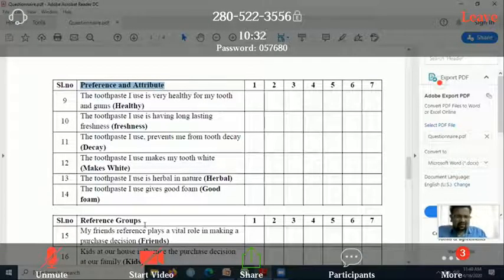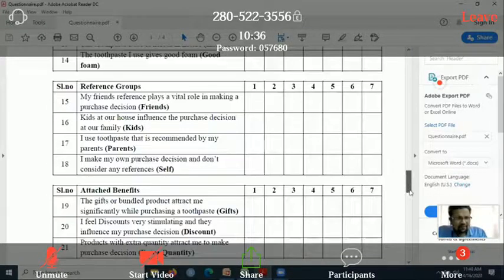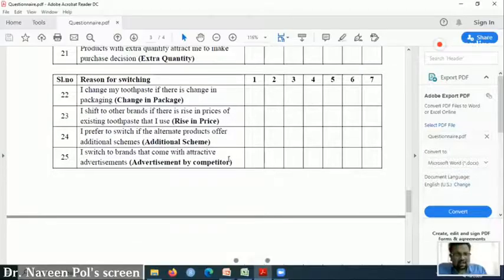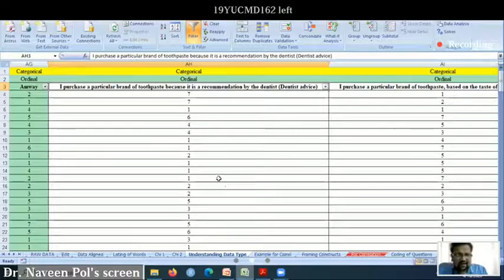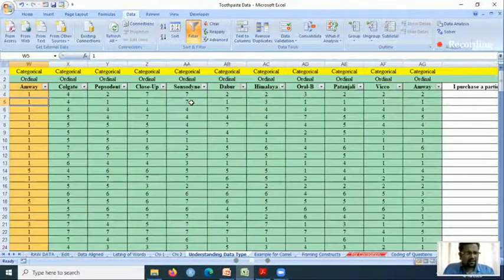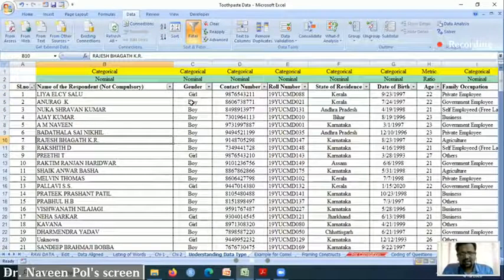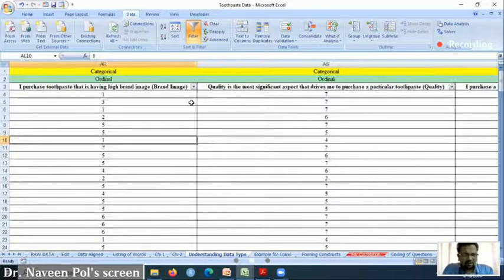Then the same way, reference groups. I have divided them the same way, if you can see. Basically, when we average, this becomes a construct. Going ahead, how do we do this? It is simple. I have got responses, for example respondents 1 2 3 4 5 6. You have given me responses, so this is scaled data.